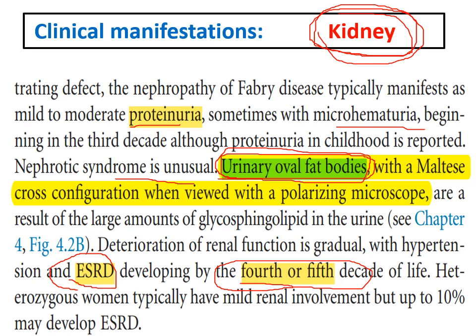Urinary oval fat bodies with a Maltese cross configuration when viewed by polarizing microscopy. Due to the large amount of glycosphingolipids in urine, this is a very important finding, urinary oval fat bodies. So we have urinary oval fat bodies, proteinuria, hematuria, and progressive renal impairment.